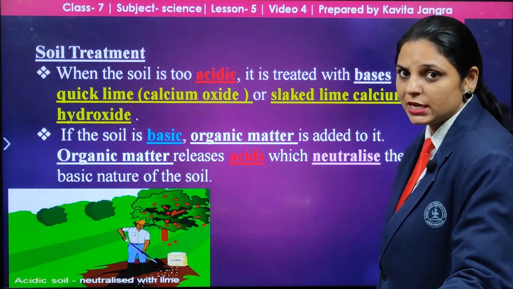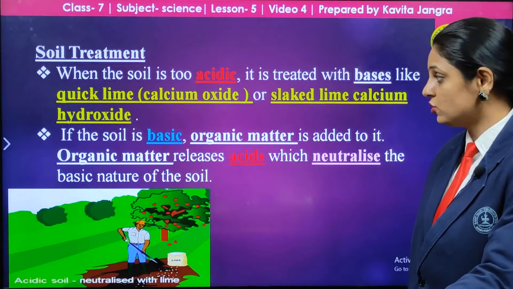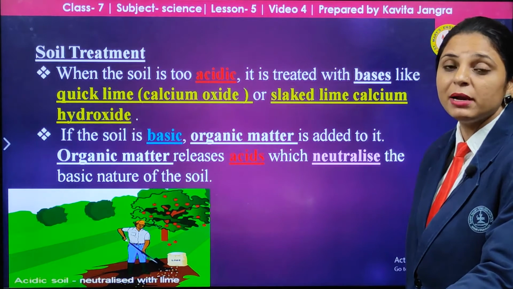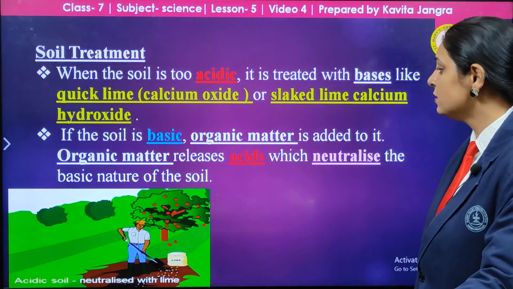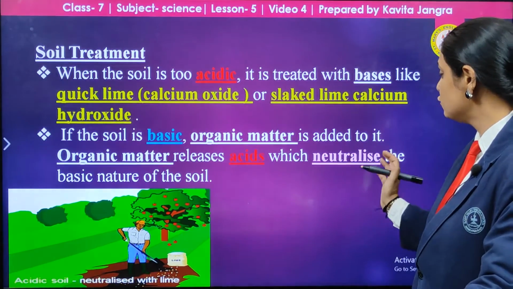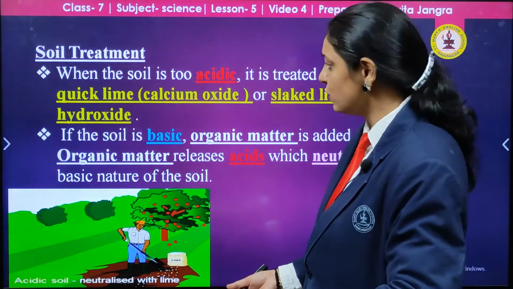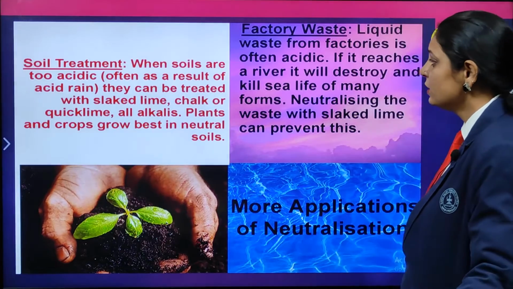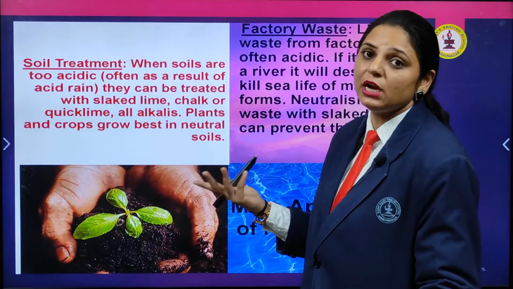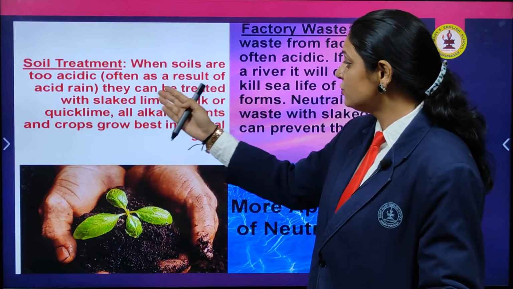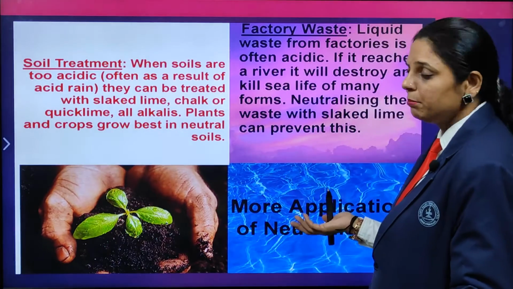And if the soil is basic in nature, we need to add organic matter into it. Why? Organic matter present in manure, naturally occurring, will release acids, which will neutralize the basic nature of the soil. Ultimately, we will get neutral soil. This is how they treat soil that is too acidic as a result of acid rain: it is treated with slaked lime, chalk or quicklime, or alkalis, another name for bases,